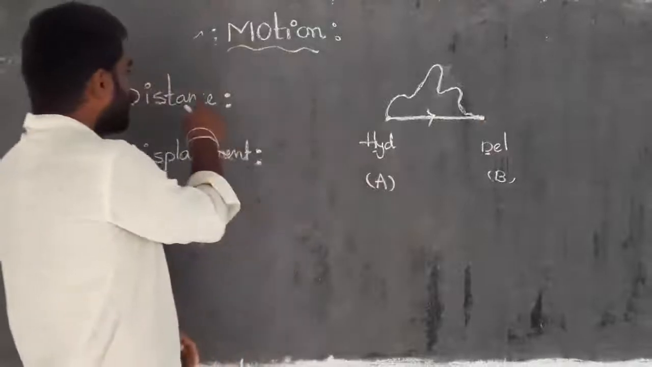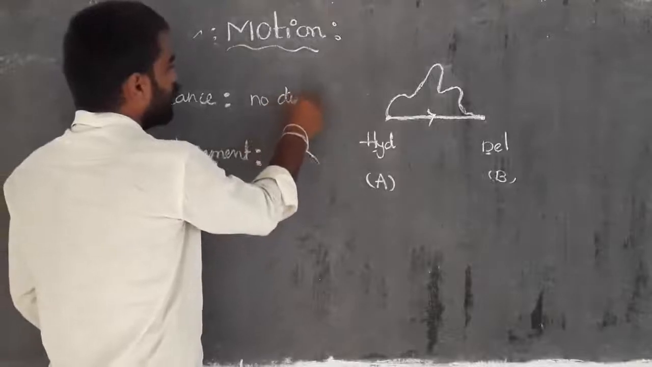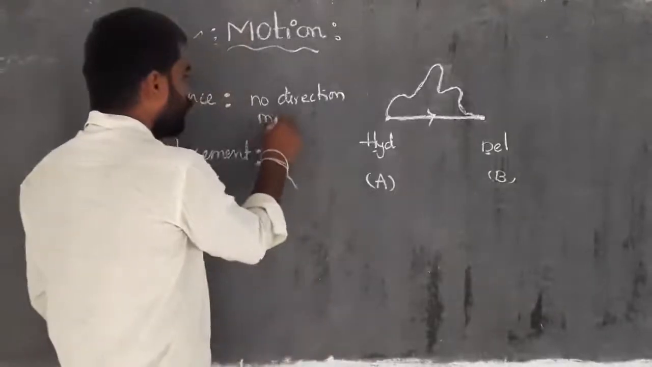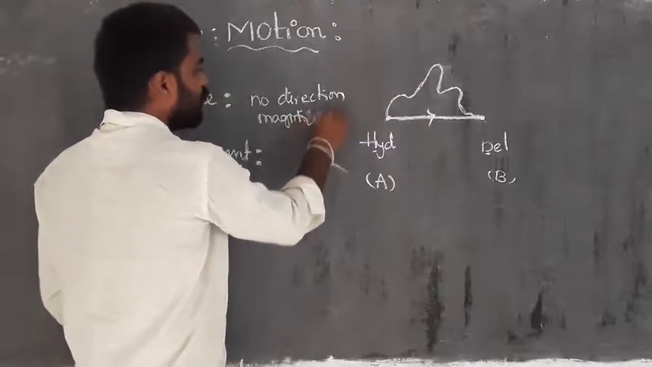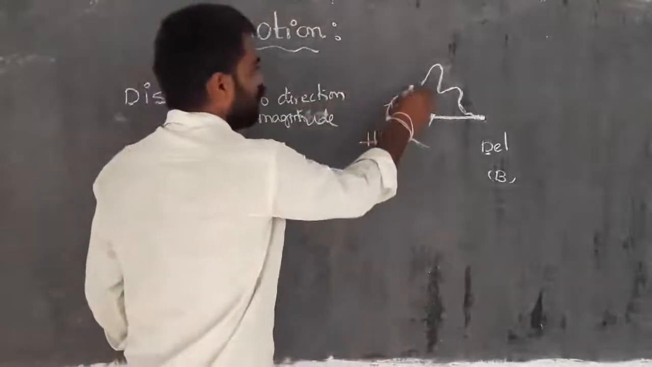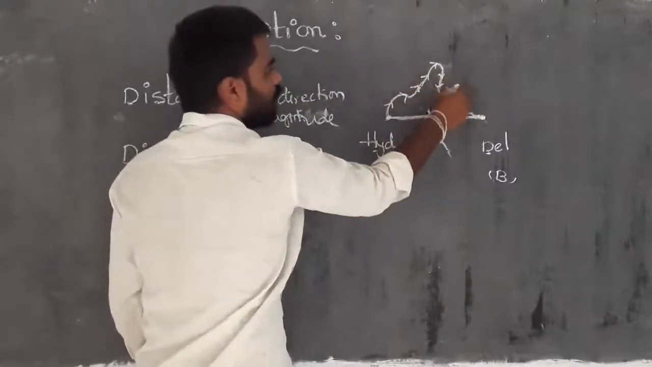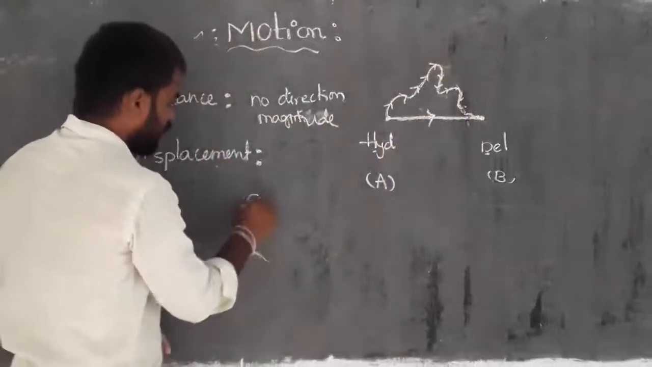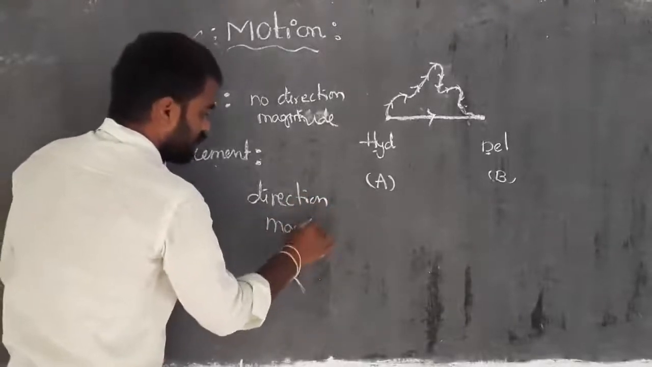For that, this distance we call, it does not have any direction. Simply we say no direction is present. But it has magnitude. Magnitude simply means value, right? So for distance, no direction is there. See, we have different directions, sometimes to the right side, sometimes upward, sometimes downward. Right? Directions change or not. But displacement has direction as well as magnitude.